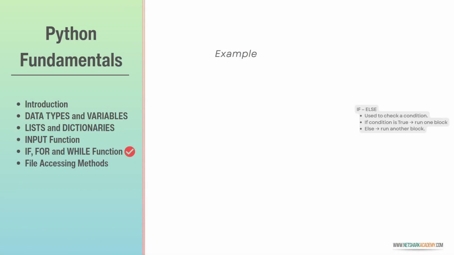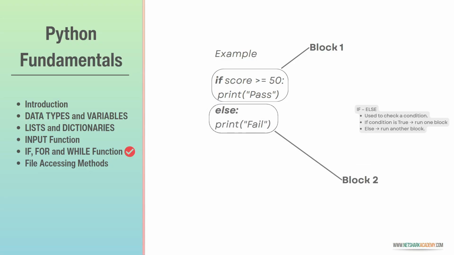For example, if score is greater than or equal to 50, print pass in block 1. That means if score is greater than or equal to 50, the action to perform is to print pass. Else, control goes to block 2 to execute the action print fail.